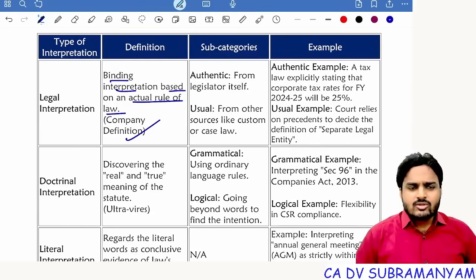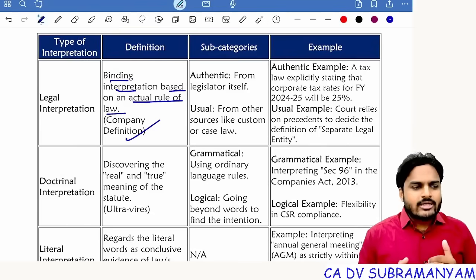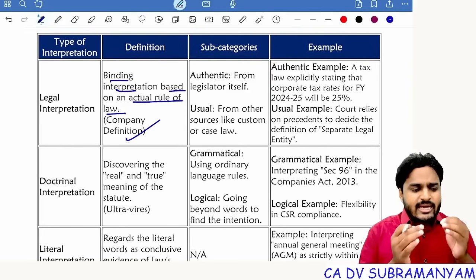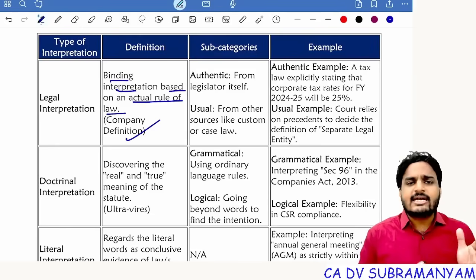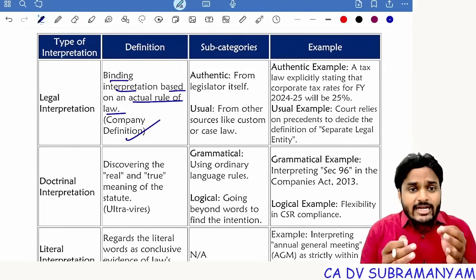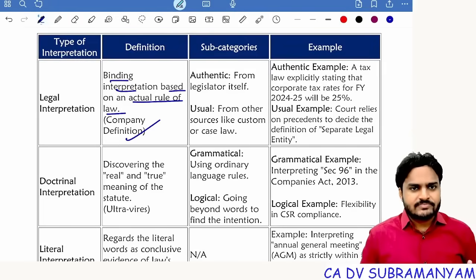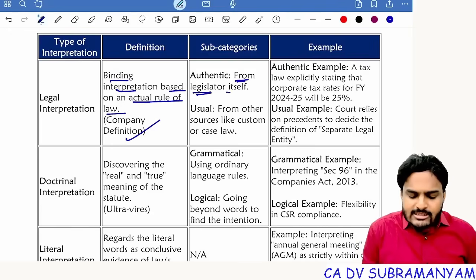Yes or no? So now, if any matter comes to the court regarding whether it is a company or not, just by applying the definition of company, we can simply decide whether it is a company or not. Suppose if you take LLP, it is not a company, it is just LLP. Why? Company should get incorporation under Companies Act. LLP will get incorporation under LLP Act. Getting my point, students?